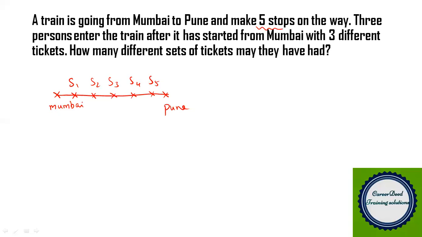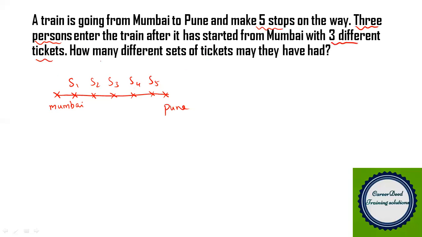Now, 3 persons enter the train after it has started from Mumbai. So it means they are not entering at Mumbai. Either they will enter from station 1 or station 2 or station 3 or station 4 or station 5. And they have three different tickets.